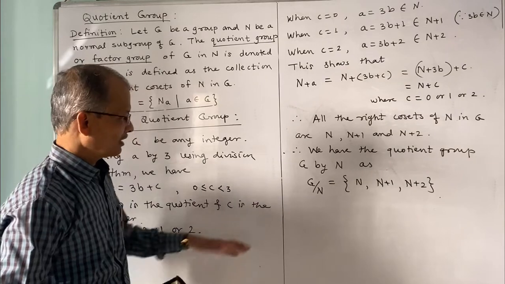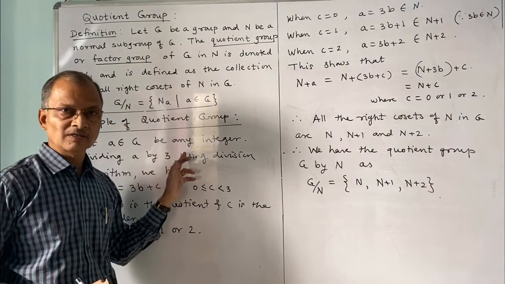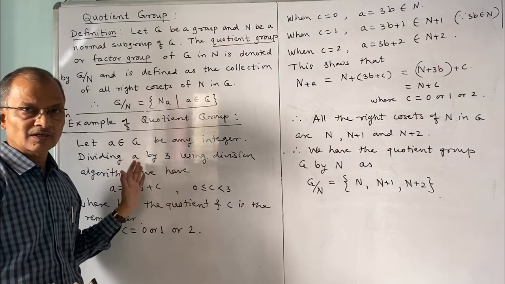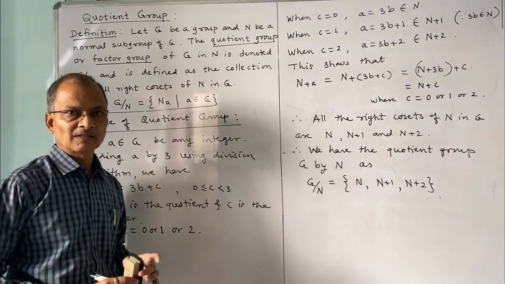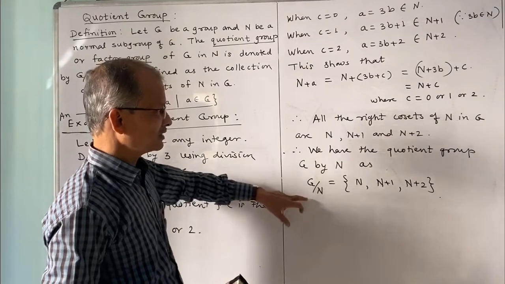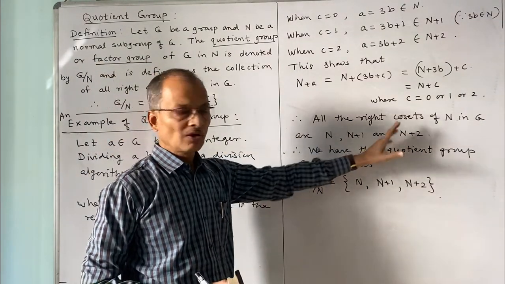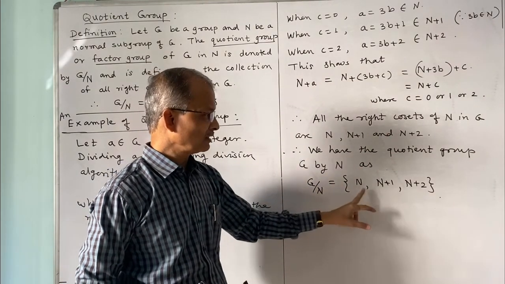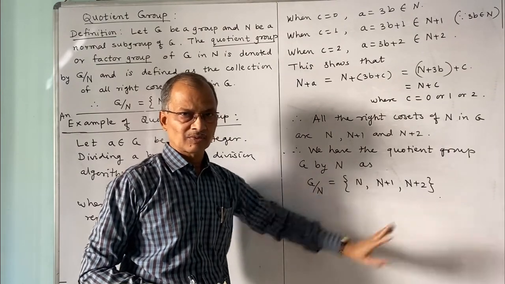We have seen, considering G as the set of all integers with the operation addition, and n as the integer multiples of 3, that n is normal, and n gives 3 distinct right cosets, n, n plus 1 and n plus 2. So the quotient group of G by n gives these three elements.